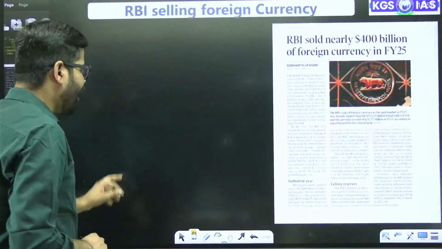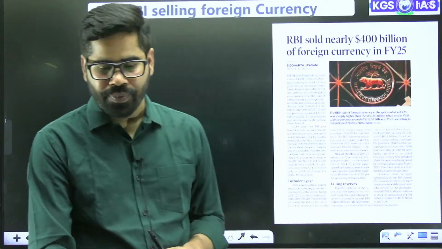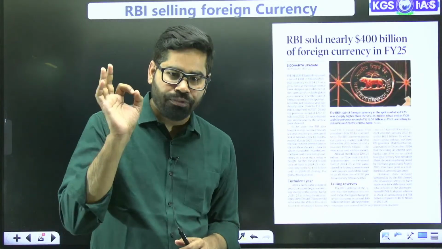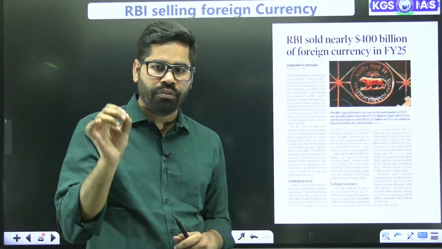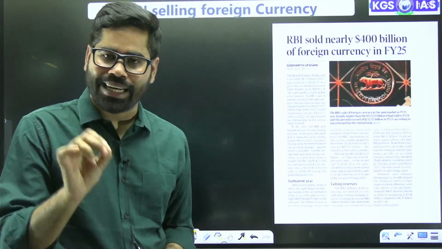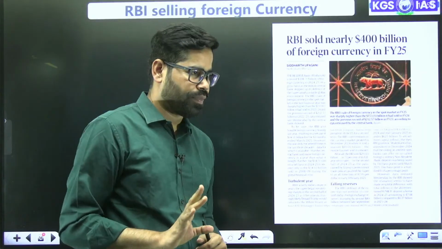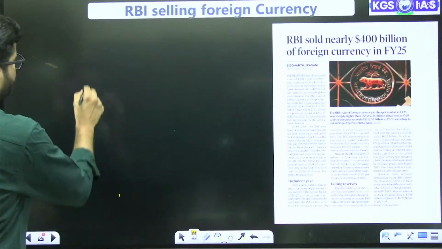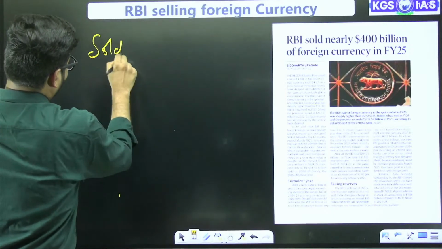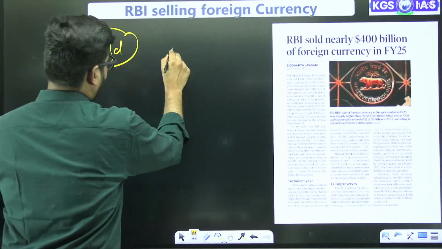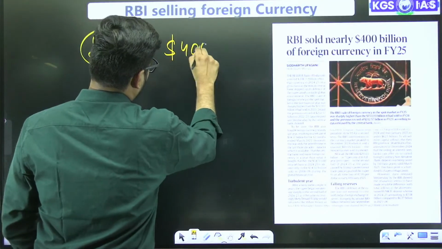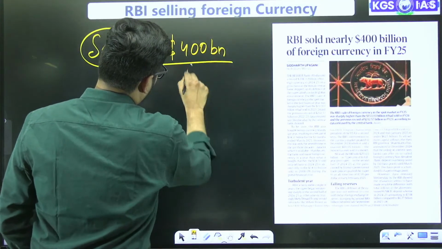Now, one last article, it is about RBI. RBI has sold nearly $400 billion of foreign currency in financial year 2025. It has sold 400 billion foreign currency.